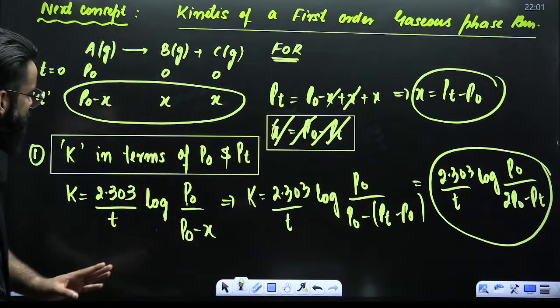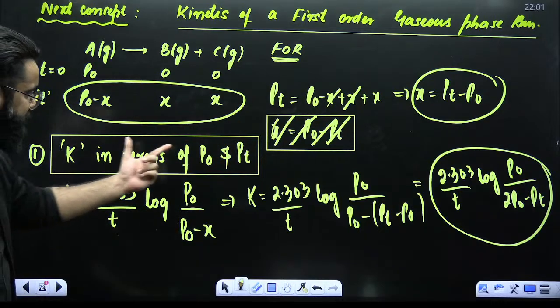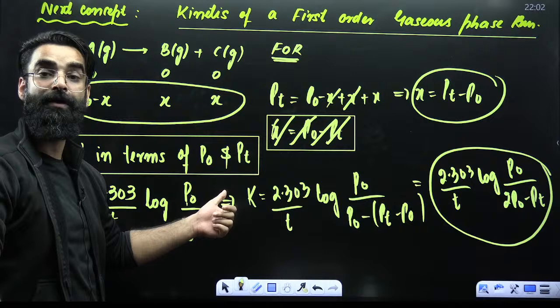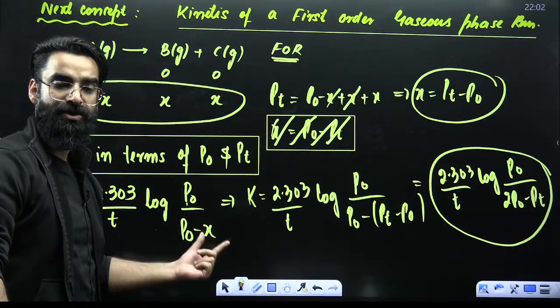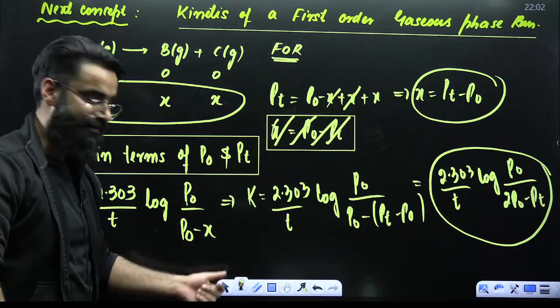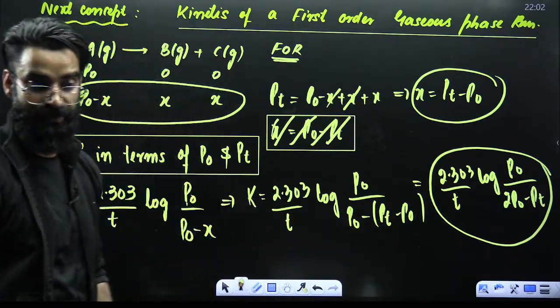Did you understand how I solved this? P naught, 0, 0; P naught minus X, X and X. Now, K in terms of P naught and PT: I wrote the expression. Instead of A naught, I wrote P naught. Instead of AT, I wrote pressure of reactant at time t, which was P naught minus X. Then I exchanged X with its actual value, which was PT minus P naught.